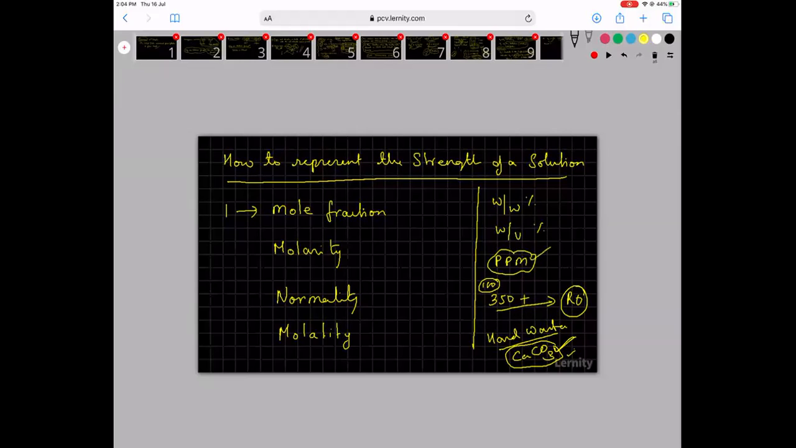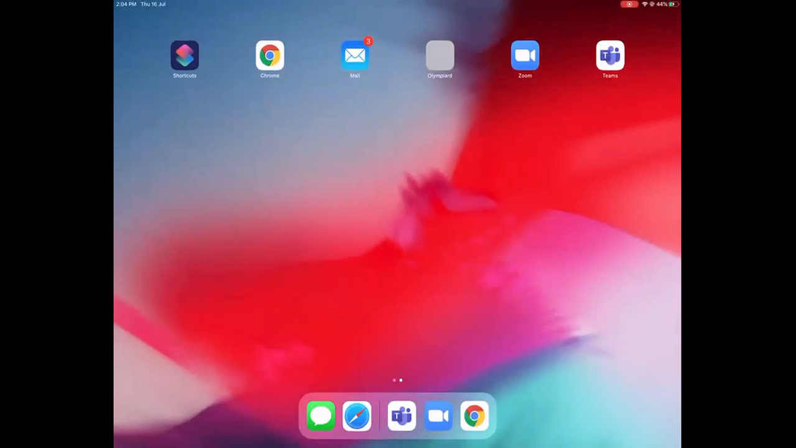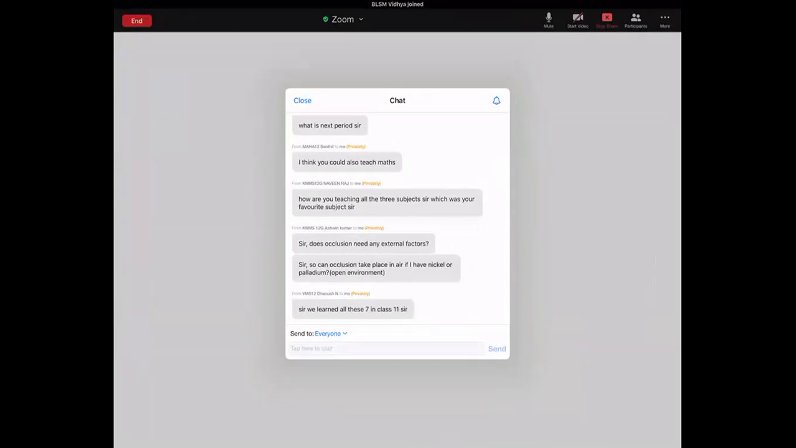Anyway, that is parts per million. So we will try to learn in this particular order. If you can make some notes, we will move on. Yeah, you have learned all these except for molality.